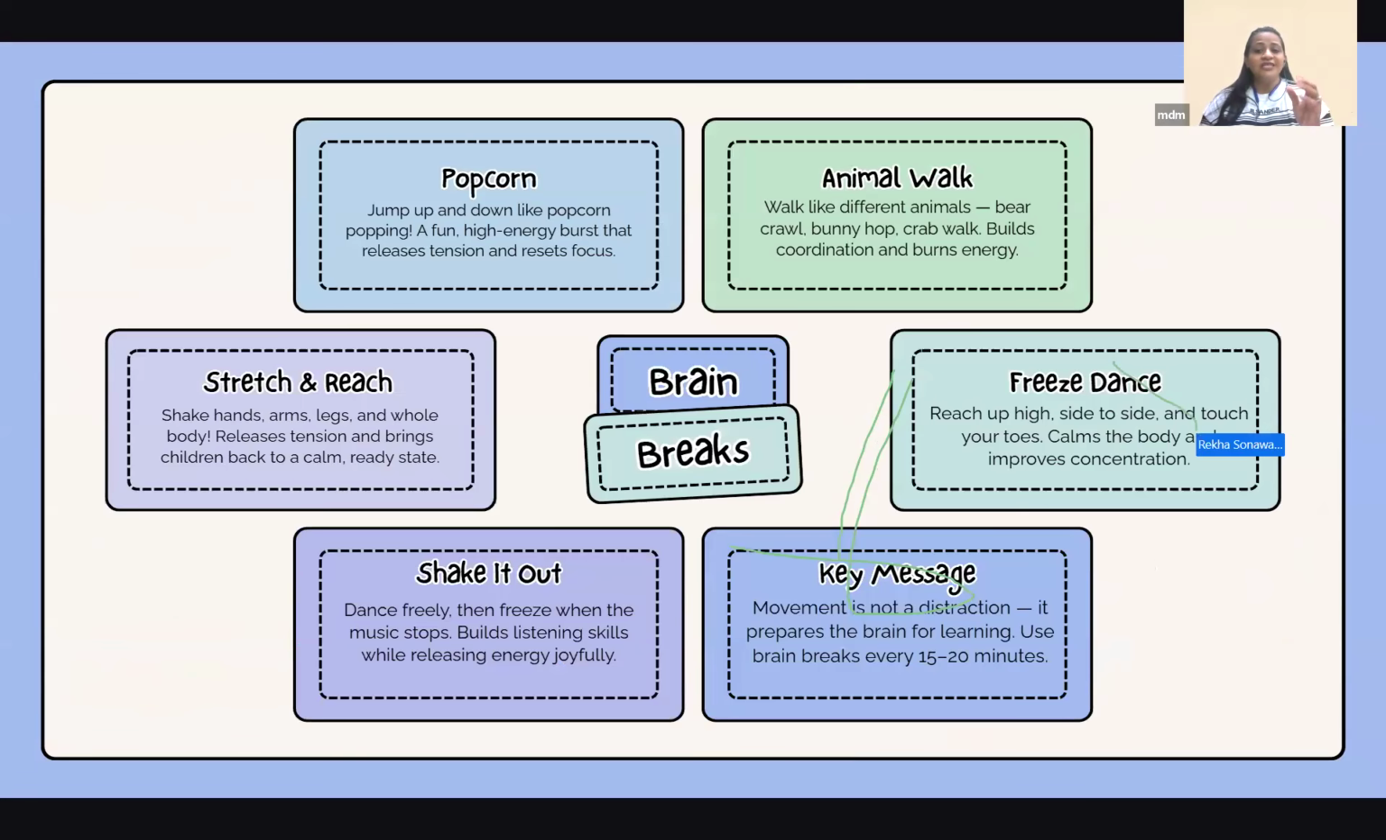So these are a few things that you can apply. These are some brain breaks that you can put in your classroom, like popcorn, where you jump up and down like popcorns are popping. Stretch and reach, like stretch your arms, legs and whole body, and then stretch as much as you can, so you're releasing the tension and you're making them calm. Shake it out, dance freely, and then freeze. Animal walk, freeze dance. The message is that movement is not a distraction, but it works as a brain break.